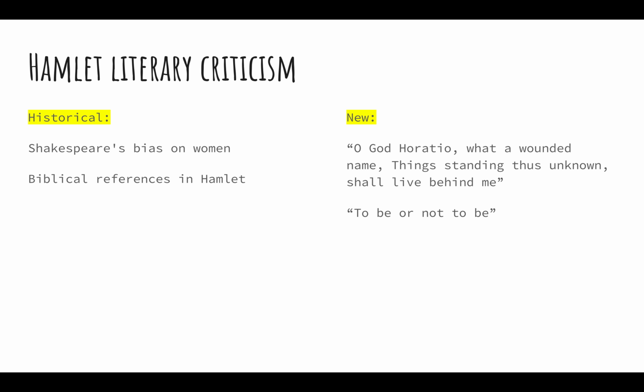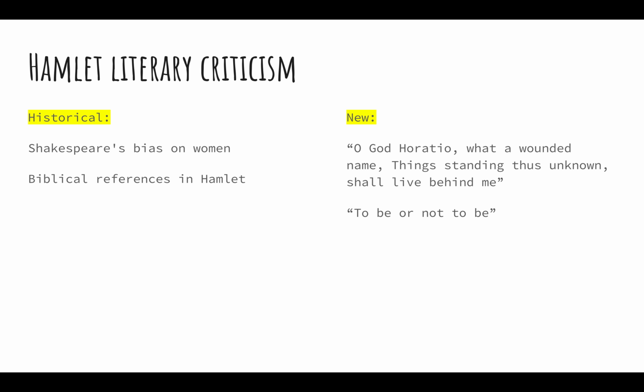And there are also many biblical references in Hamlet. Claudius and Hamlet both committed the seven deadly sins. In that period, if you committed those deadly sins, you were damned for eternity. And Shakespeare uses the time period and this biblical reference to further portray both the characters as outcasts.